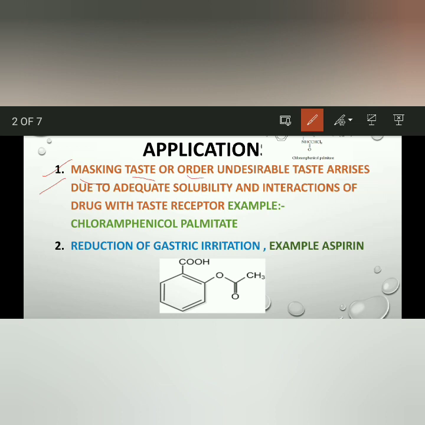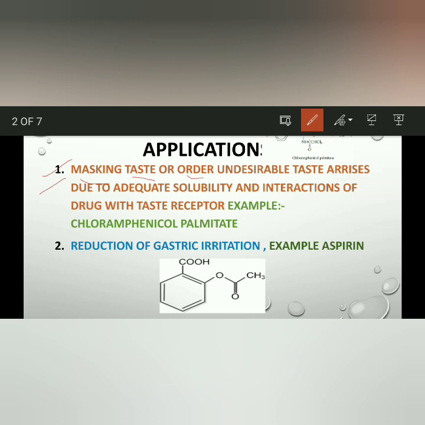Just to alter the taste. If the medicine has a very nice, or you can say very pleasant taste, then a person can easily take it. If the medicine is bitter in taste, nobody can take that medicine, and the person feels very uneasy taking it. So that's why we have to design it that way.